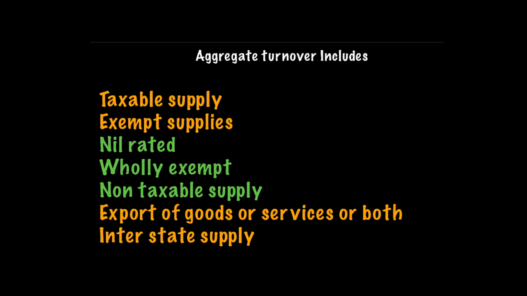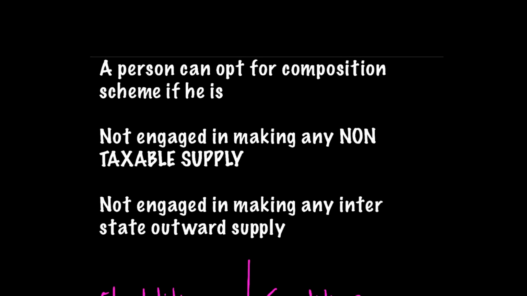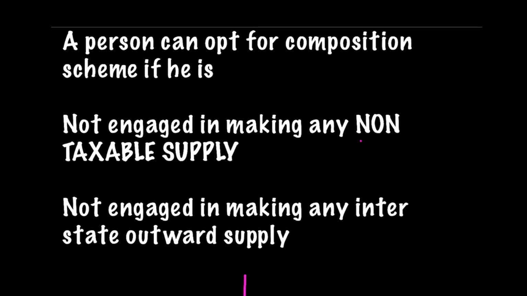Now, confusion arises because as far as composition scheme is concerned, there are two types of outward supply which are specifically not allowed. And those are non-taxable supply, which is alcoholic liquor for human consumption or petrol, diesel, etc. And also, a composition dealer is not allowed to engage himself in interstate outward supply.